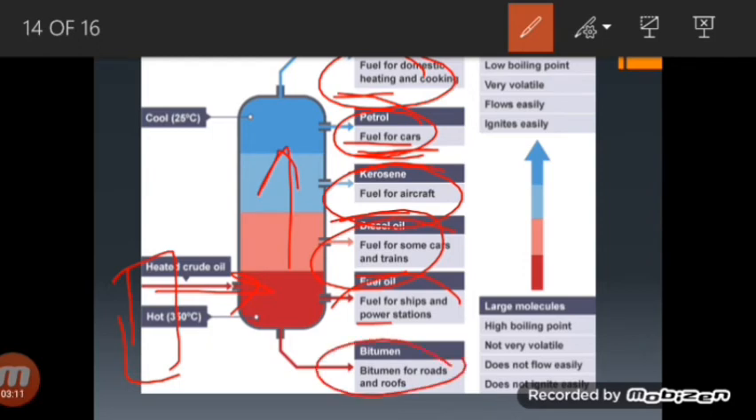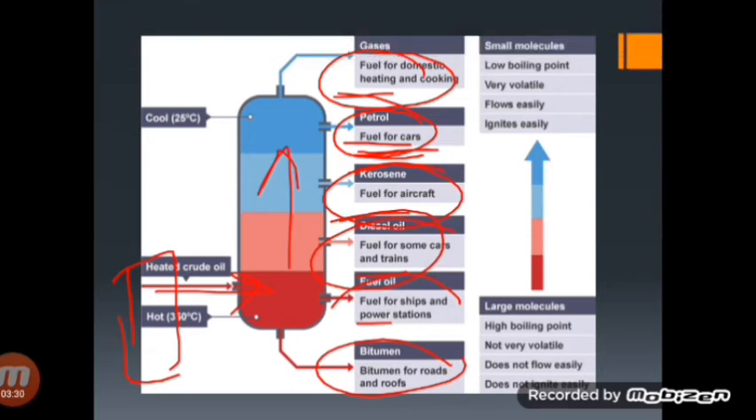Last one is bitumen. Bitumen is the fraction which has a boiling point greater than 350 degrees centigrade, and it has a greater number of carbon atoms, like carbon 70, etc. So it is used for making road surfaces and roofing purposes. So these are the different fractions which are obtained from petroleum, along with the usage I have told you.